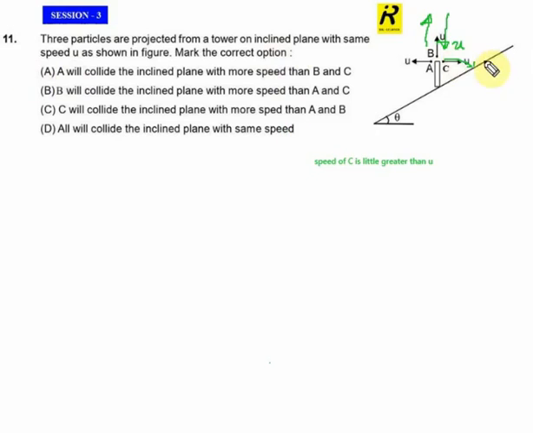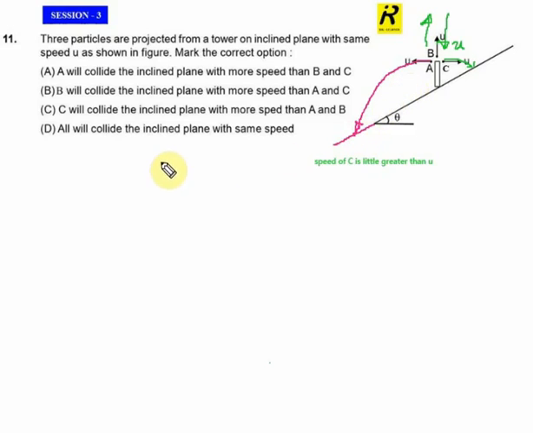That is clear now. Let me have a look at particle A. As in the picture, when A is thrown, it goes and hits the inclined plane somewhere here. Let us assume this plane extends here also. So when particle A hits the inclined plane somewhere here, its speed will be much greater than u.